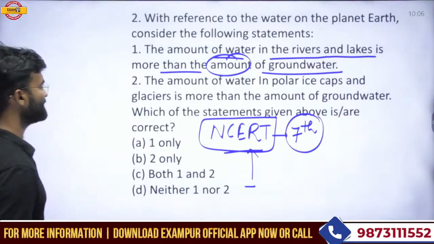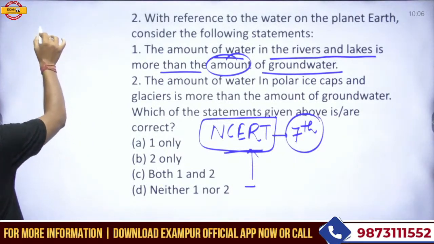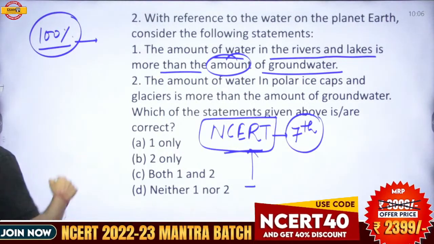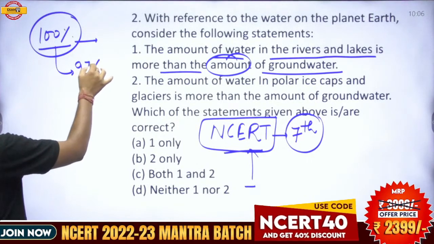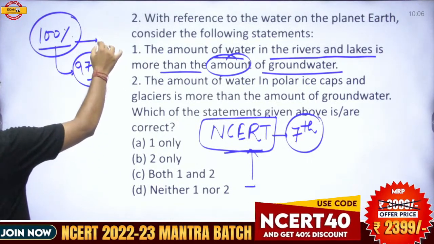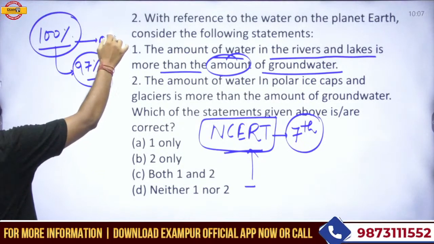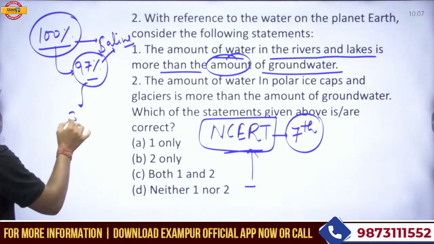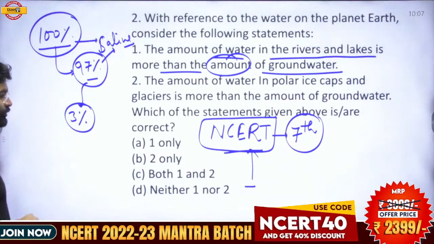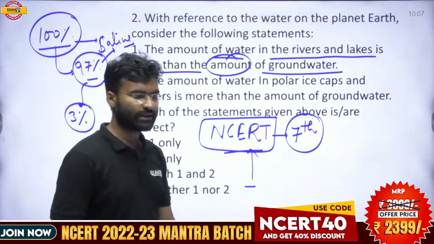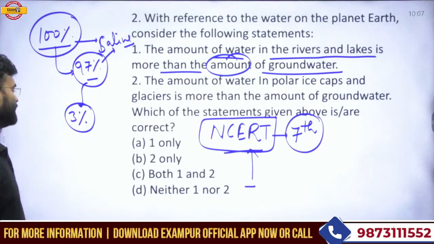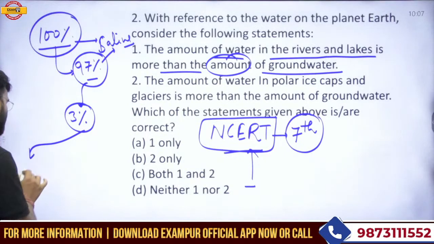Consider that 100% of the water found on the earth, of which 97% is not usable and is not fresh water. That means it is saline water, stored in the ocean. Only 3% of the water is usable for human beings. This is the fresh water. And in this 3% of the water, the maximum is stored by the ice caps and the glaciers.